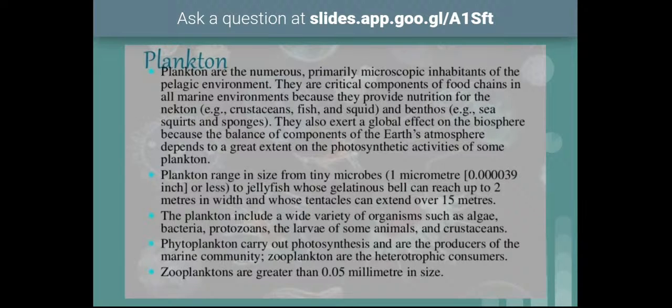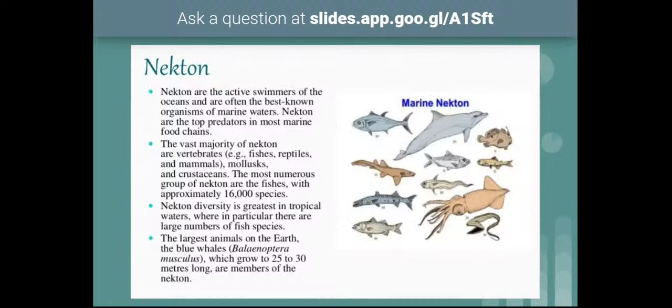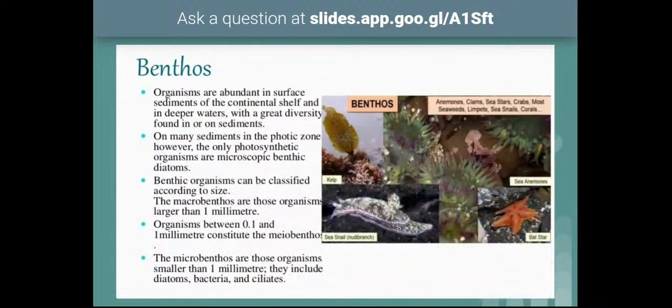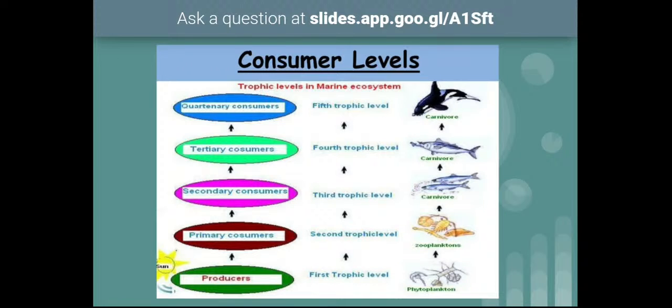These diatoms are very large in number, and they are the primary source of food production, or autotrophs, in these euphotic zones. All the living components can be classified into different levels: producers, primary consumers, secondary consumers, tertiary consumers, and quaternary consumers.